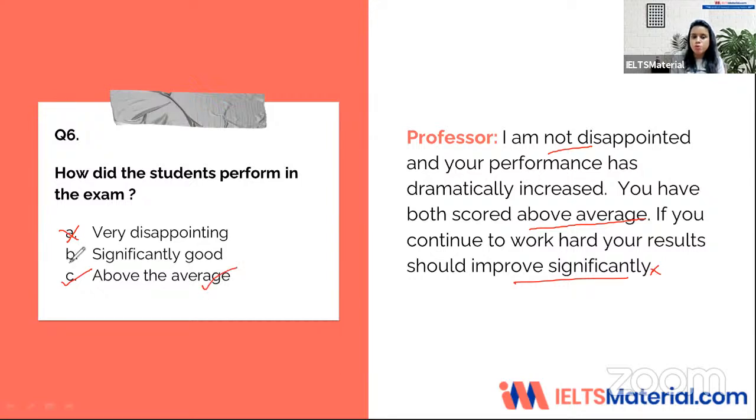But for those of you who marked option B, it's important again to pay attention, because the significant improvement has not yet happened. This is a prospect that the professor is giving, that there is a good chance that you might improve if you continue doing things the same way. So your answer to this is going to be above the average, which is directly given to you.